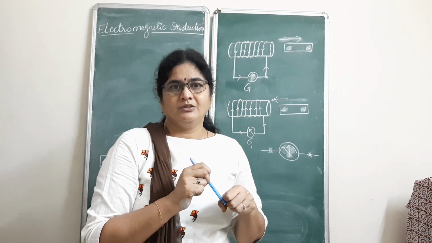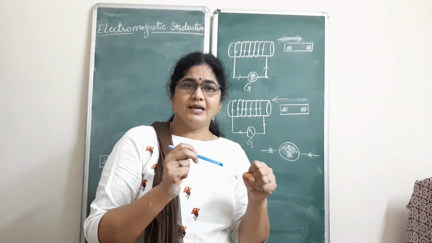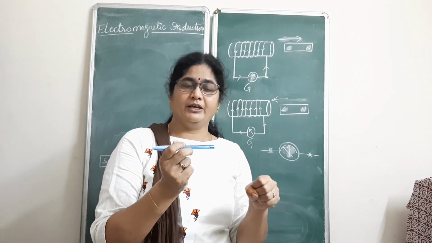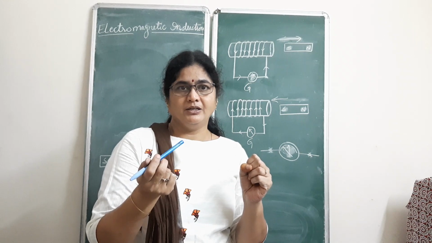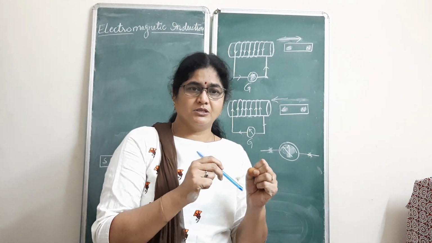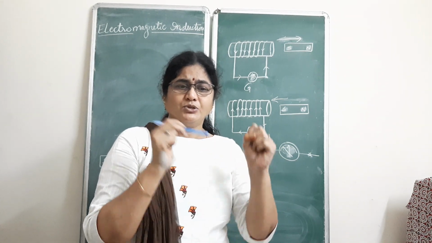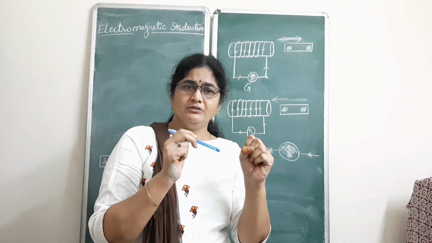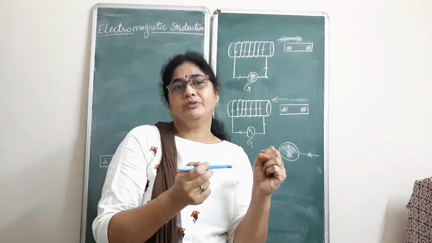So he thought, what could be the reason? Why is this happening? Whenever we are moving, there is a relative motion between the coil and the magnet. Then only the galvanometer is showing the deflection. So this relative motion between the coil and the magnet is doing something.